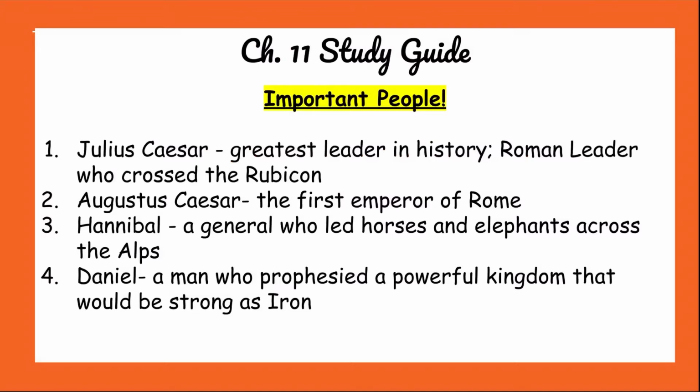Our fourth person that we need to know is Daniel. We need to know that he was the person who prophesied a powerful kingdom. When we talked about last week in the last PowerPoint, I asked you what prophet prophesied that an empire would be strong as iron, and that was Daniel. So those are four important people that you need to know for your test.